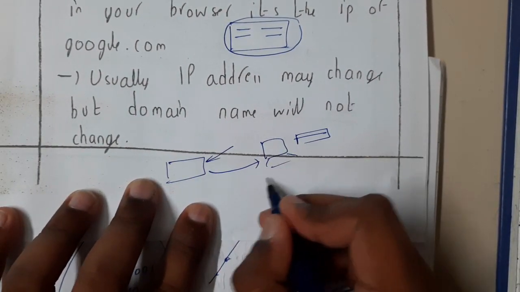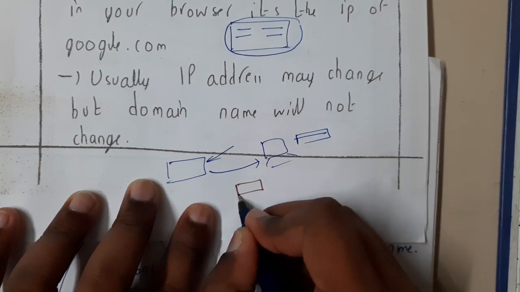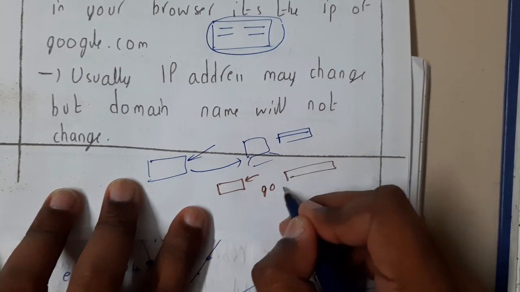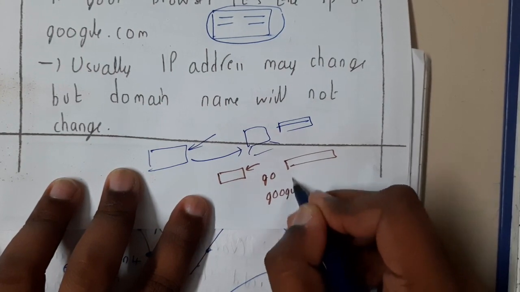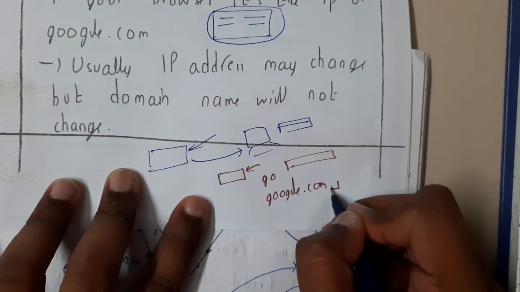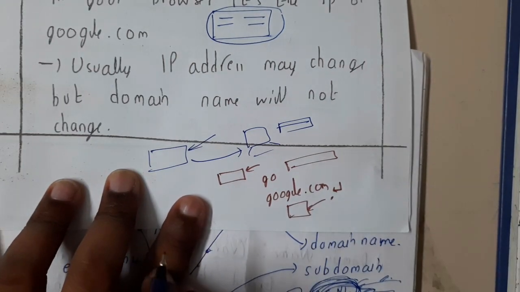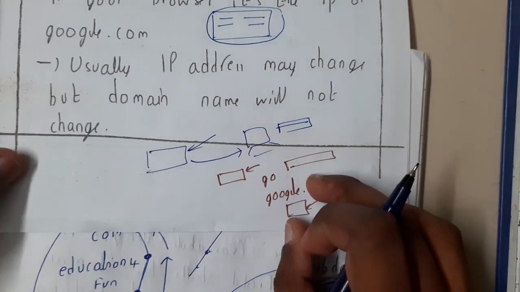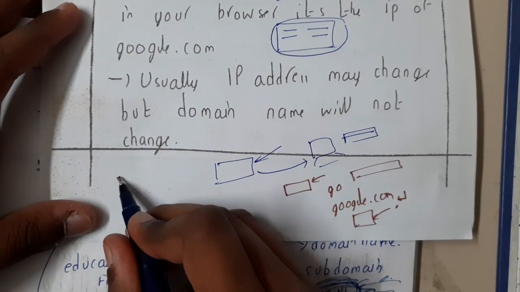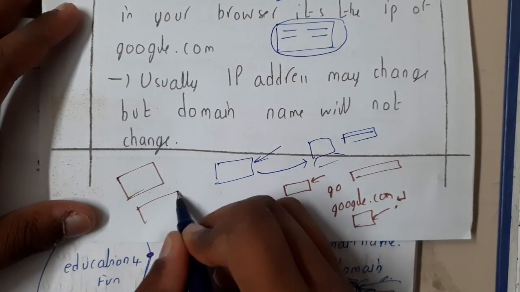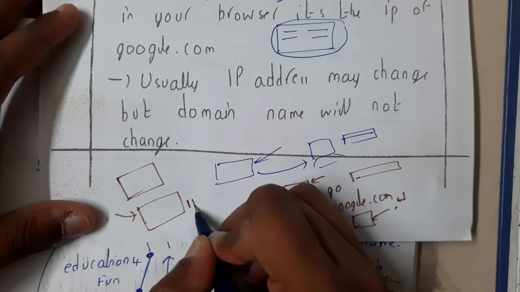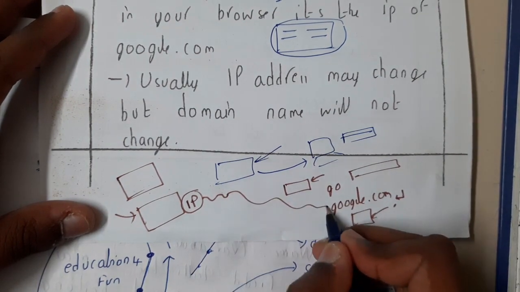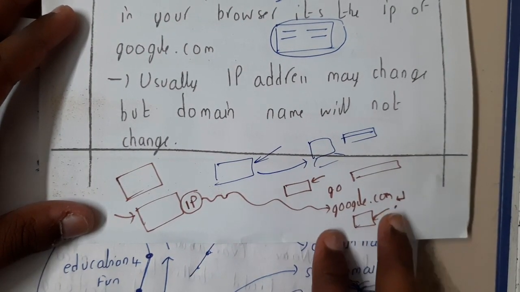Now let us go through this. Assume that you want to open google.com. You will type in your browser, in the address bar, google.com, right? Once you press enter, the Google page will open. We think that google.com is linked to this page, but internally this is not the case. Every website has a particular IP address, and this IP address is linked with the name of the URL, or you can say the domain name.